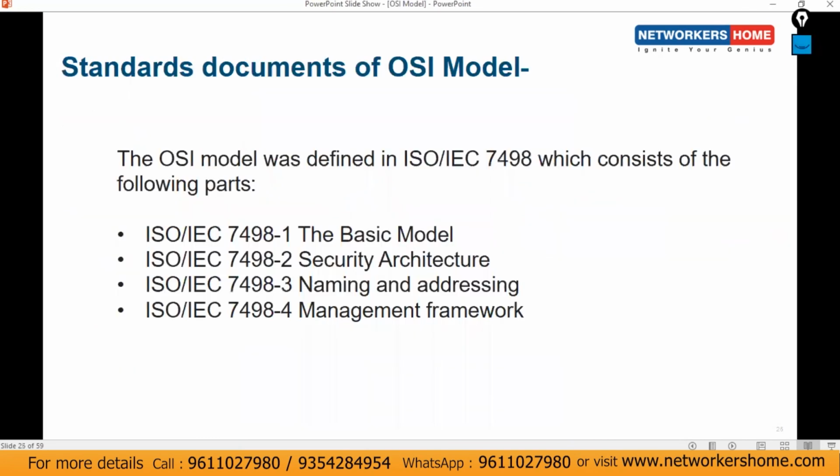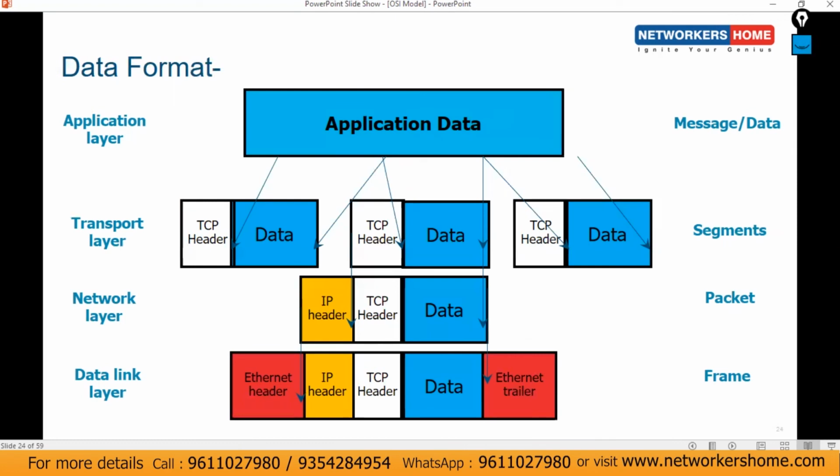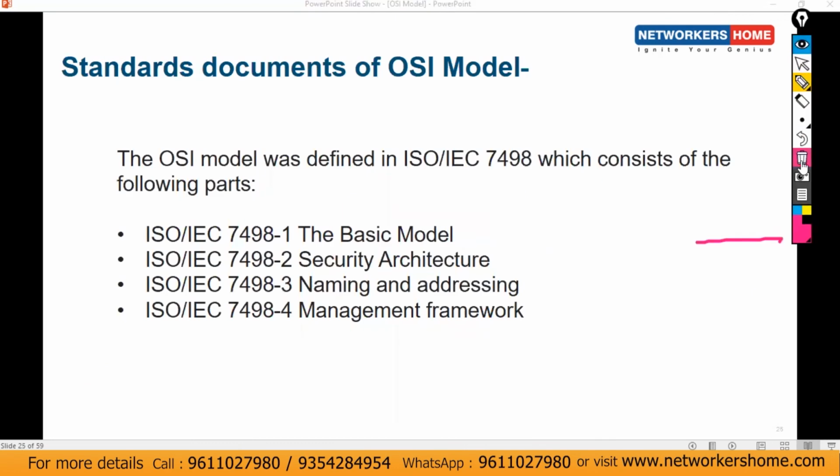So guys, this was the brief idea about OSI. If you have to follow, these are some standard documents for the OSI model. The OSI model was defined in ISO/IEC 7498, which consists of the following parts: 7498-1, then 2, 3, and 4. The first covers the basic model, the second the security architecture, the third naming and addressing, and the fourth network management. So you can follow these standard documents of the OSI model.